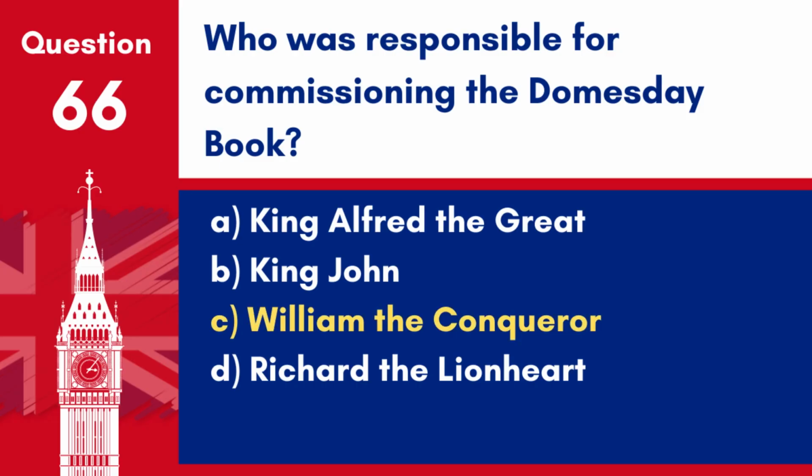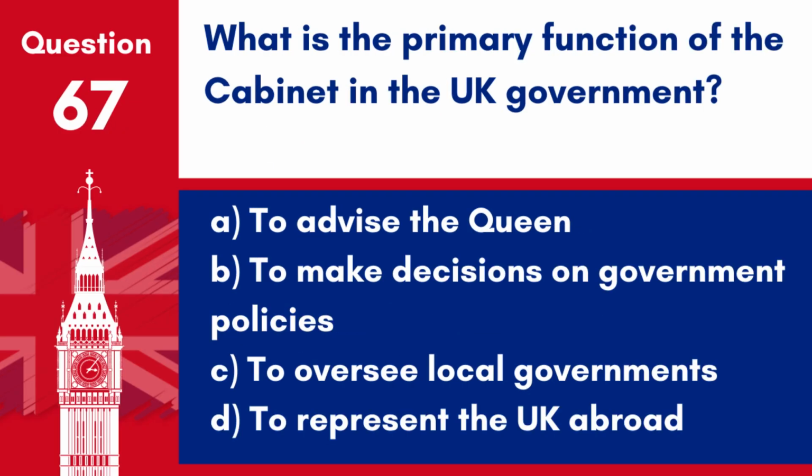Answer: C. William the Conqueror. William the Conqueror commissioned the Domesday Book in 1086, a record of a survey of English lands and resources. Question 67. What is the primary function of the Cabinet in the UK government? A. To advise the Queen. B. To make decisions on government policies. C. To oversee local governments. D. To represent the UK abroad.